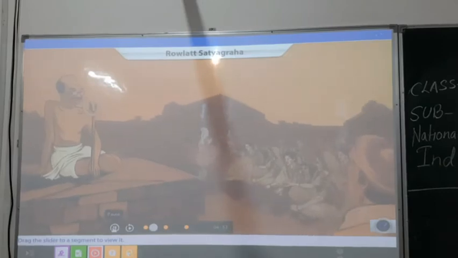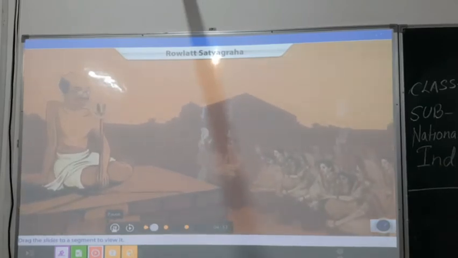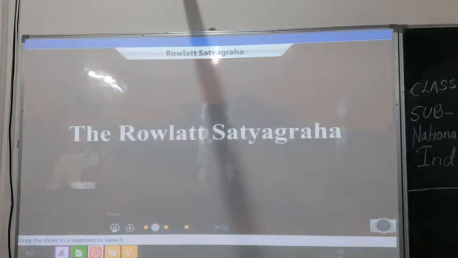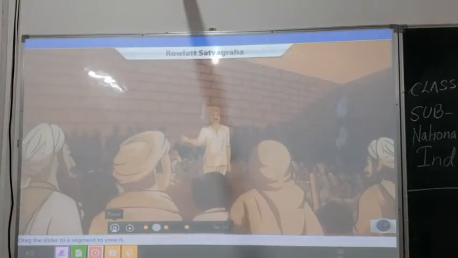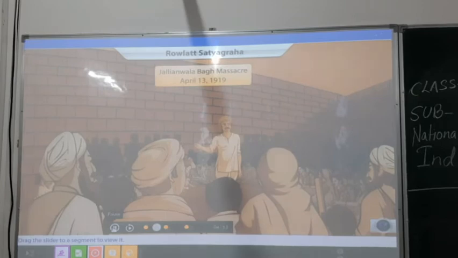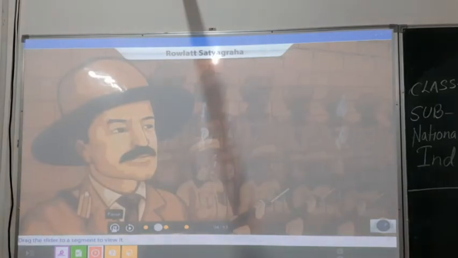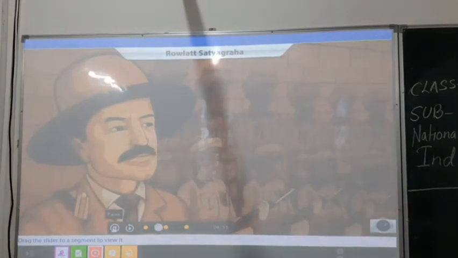Angered, Gandhi called for an all-India strike on the 6th of April, asking people to non-violently defy this unfair law. This was known as the Rowlatt Satyagraha. But the movement took a grotesque turn on 13th April 1919. During a peaceful public meeting at Jallianwala Bagh in Amritsar, General Dyer ordered his troops to open fire on thousands of innocent, unarmed people.